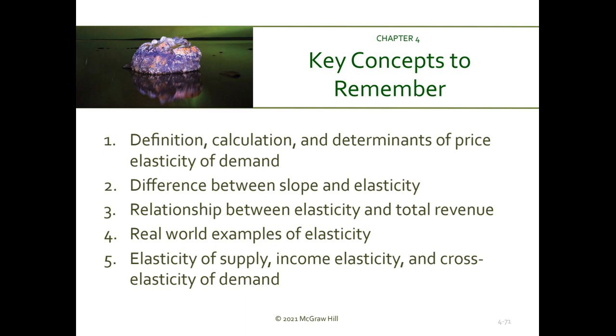I just gave you 3 real-world examples of price elasticity of demand. And then finally, we talked about elasticity of supply, income elasticity, that is inferior good, normal necessities, normal luxuries, and cross price elasticity of demand, that is complements or substitutes.